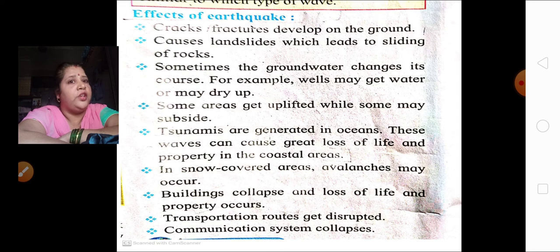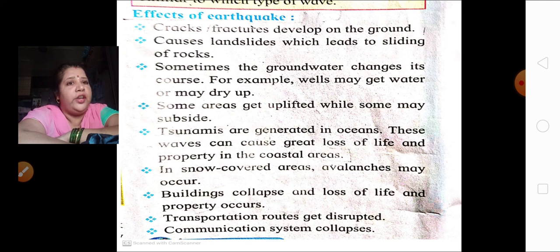Just because of the earthquake, the groundwater has changed its course. Some areas get uplifted while some may subside. Because of an earthquake, some areas get a higher position, that is uplifted, and some go down.